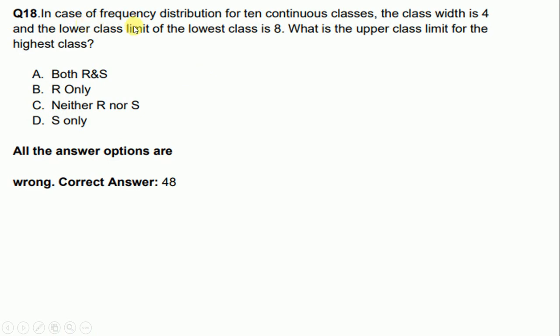In case of frequency distribution of 10 continuous classes, the class width is 4 and lower class limit of the lowest class is 8. What is the upper class limit for the highest class? So correct answer will be 48.